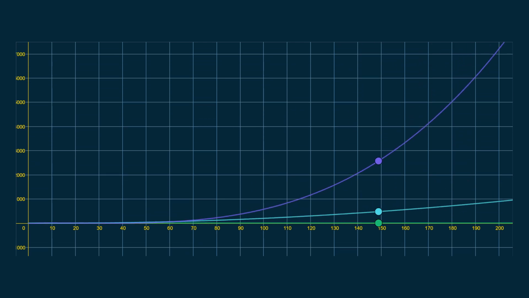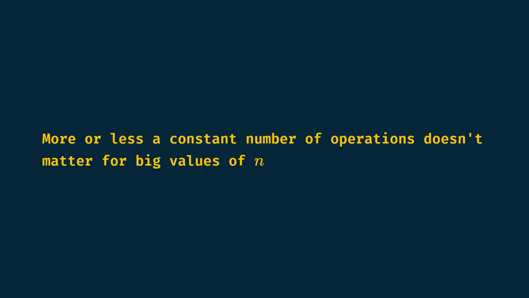In fact, we can intuitively feel that if we have a constant number of operations, one more or one less doesn't make a huge difference. If you have a faster computer, a higher but still constant number of operations doesn't matter, as the numbers would still be crushed in no time.